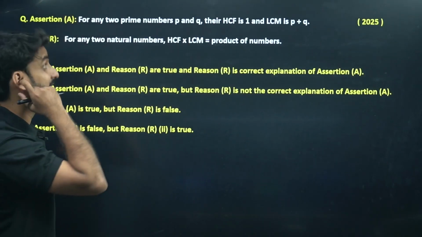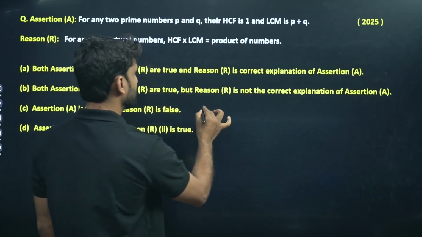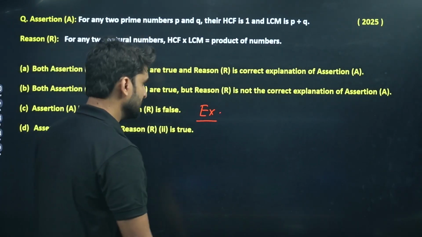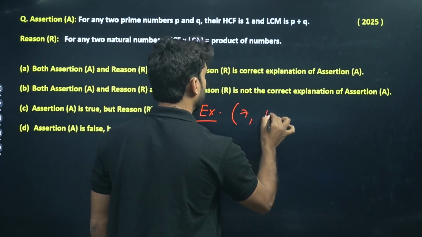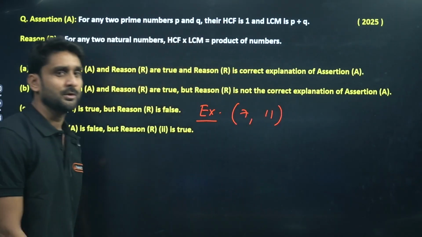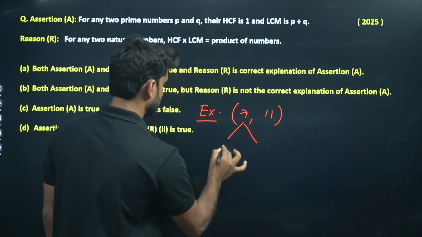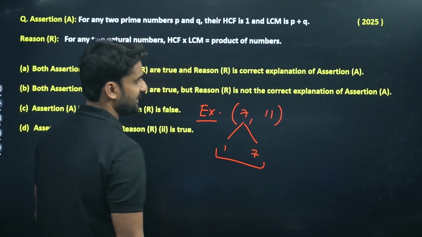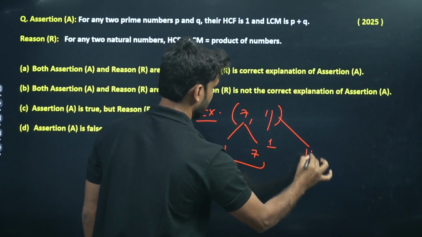So let's talk about the assertion first. What is the assertion saying? For any two prime numbers, let's take an example. I'm taking two prime numbers, 7 and 11. Why are these prime? Because the factors of 7 are 1 and 7 itself, and the factors of 11 are 1 and 11 itself.